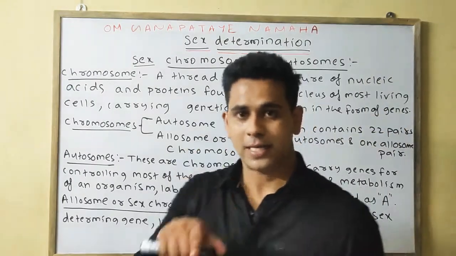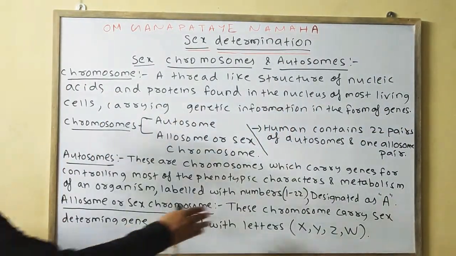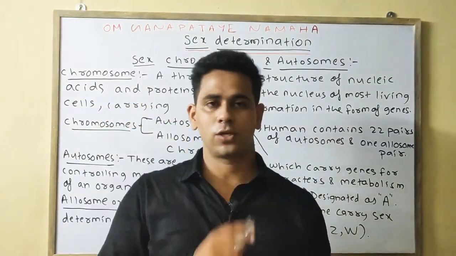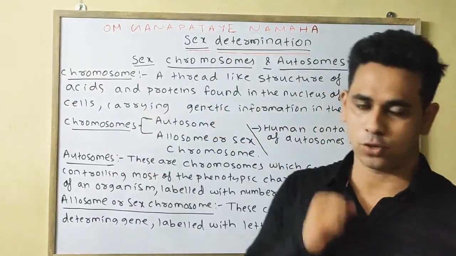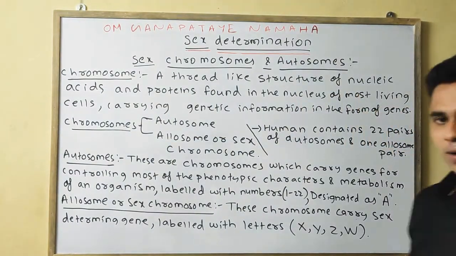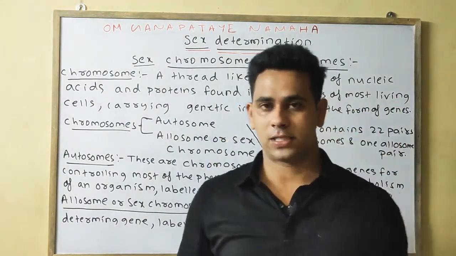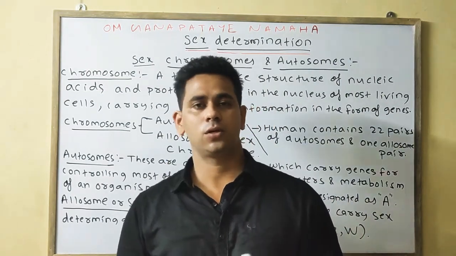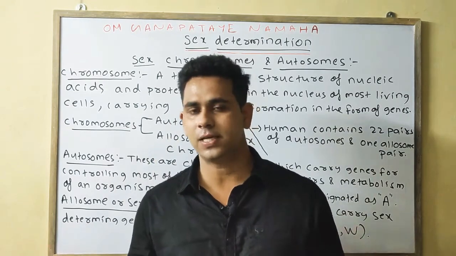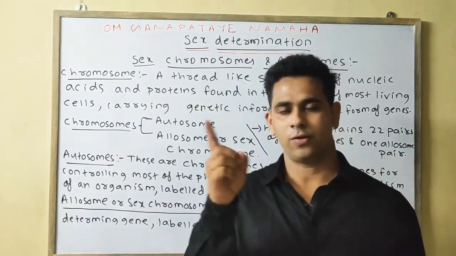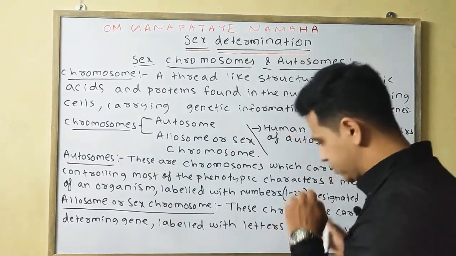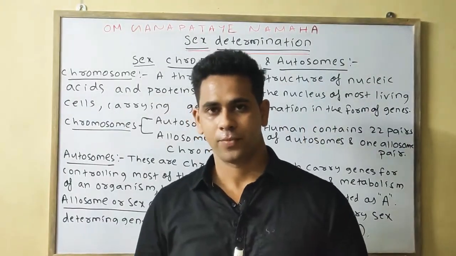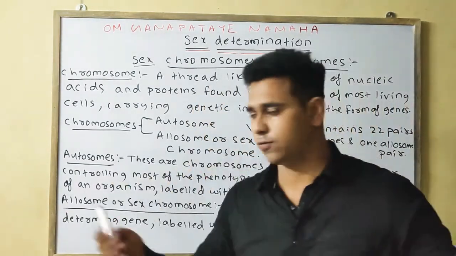Whereas the allosome, or sex chromosome, is used only for carrying the sex-determining genes. It means we can determine the sex by the presence of the sex chromosome. It is labeled by the letters X, Y, Z, W. You are familiar with the letters X, Y, as XY is present in the male and XX in the female. But ZW is also present in birds, reptiles, etc., which we will discuss further.